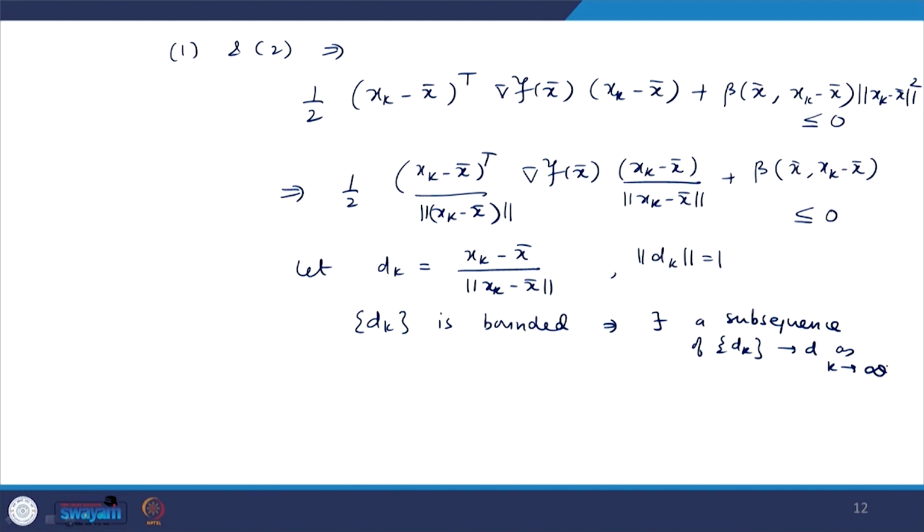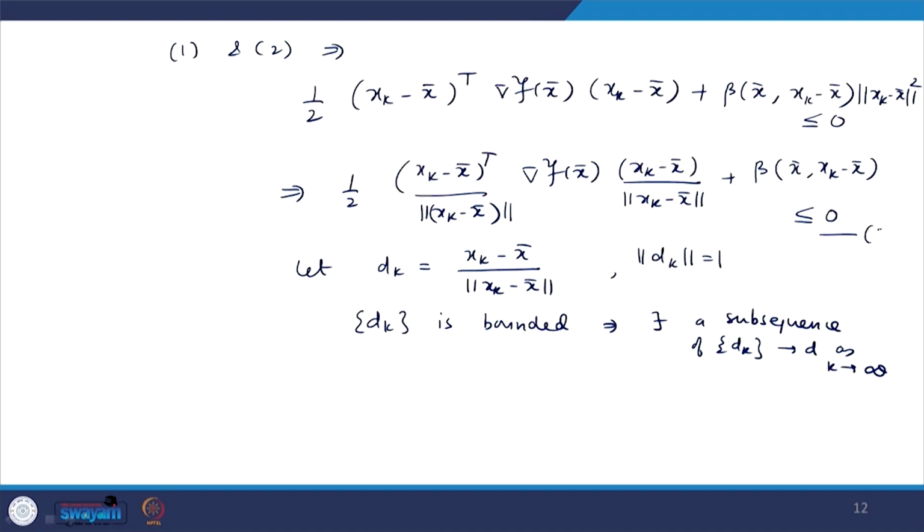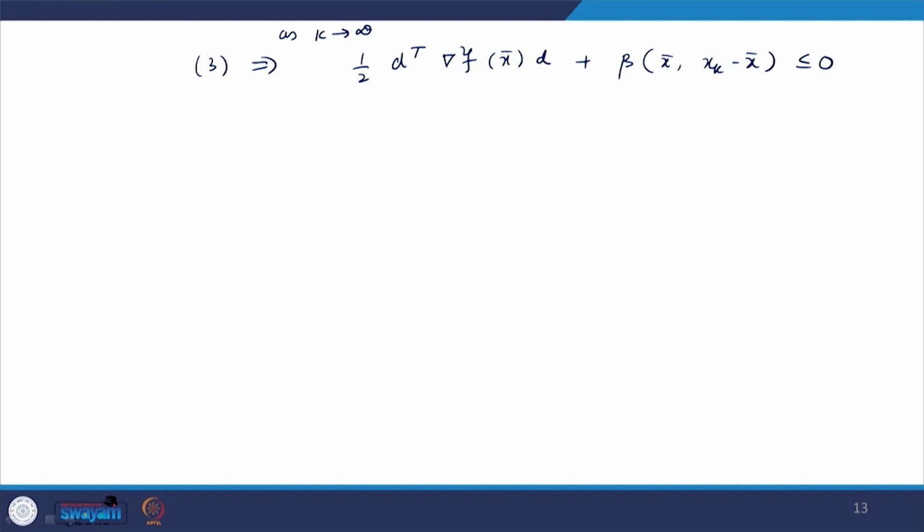So, what does this inequality imply? This is now 3. So, 3 implies 1 by 2 d transpose gradient square of f(x bar) into d plus beta(x bar) into (x_k minus x bar) is less than or equal to 0, and as k tends to infinity, this term is tending to 0.